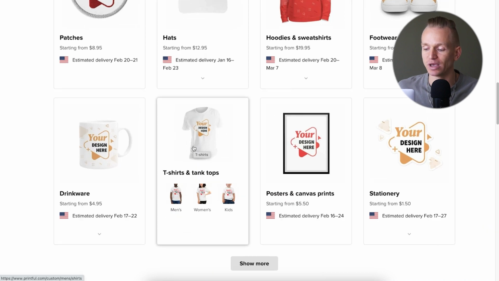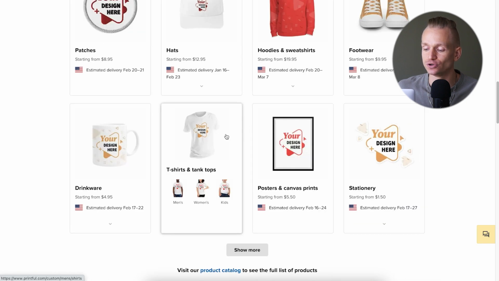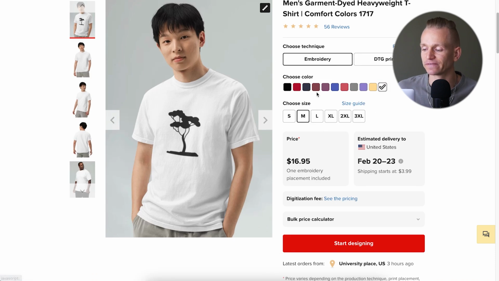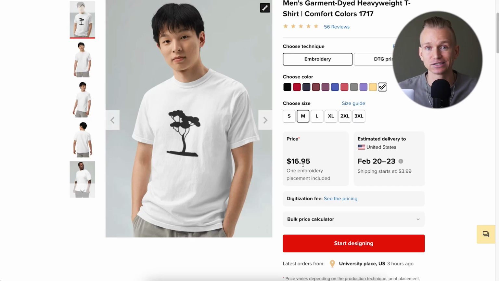So let's say we want to maybe sell t-shirts with your design, or we want to sell stickers with your design. It's going to put that design on these products. And basically you can choose the different colors that you are going to provide. You can choose the different sizes, so on and so forth. So the way this works is basically these print-on-demand services, they are going to do everything for you. So you just need to insert your designs, and then you can actually connect these services with all of the different selling platforms. Whether it's Etsy, you can actually connect it directly with Etsy. You can connect it to your own store if you're using something like Shopify, WooCommerce, so on and so forth.